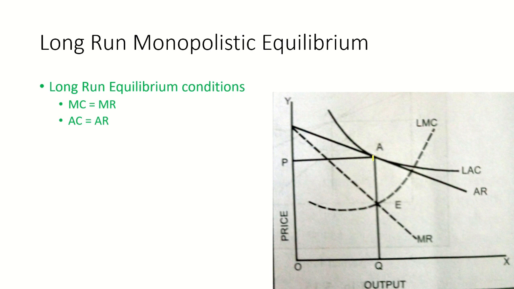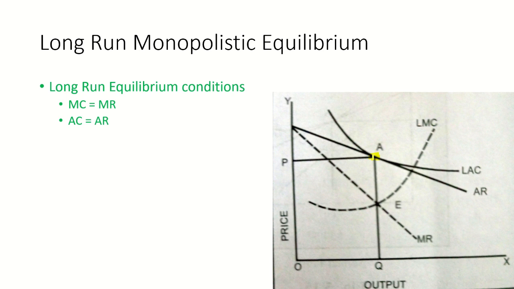You can see that at the point A, the AR and the long run average cost intersect. So this is the point of normal profit. Here there is only normal profit, there is no distance between the AR and the long run average cost, because there is no supernormal profit.